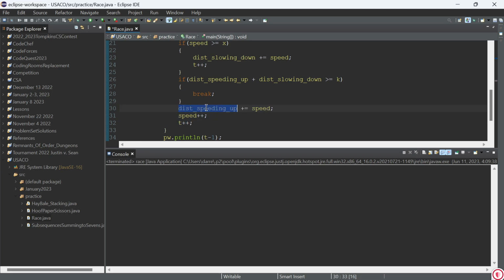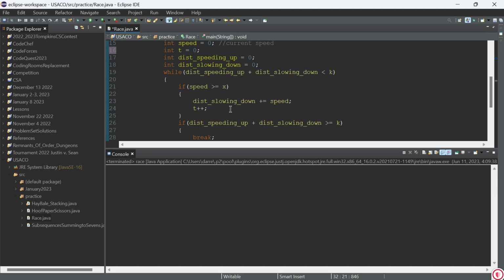Otherwise, we're going to add the distance speeding up by speed, because the definition of distance is how far you go with a certain speed. It's like the addition of all your speeds. So you'll go at 1 meter per second. You travel 1, go 2, you'll end up traveling 3. This is hard to explain without calculus, but anyways, then we add 1 to speed, because Bessie can only increase her speed by 1, and increase time by 1.